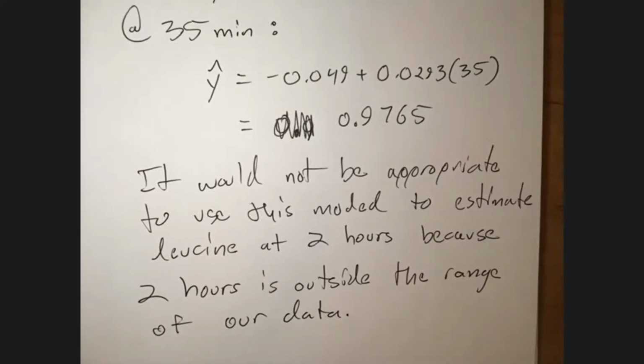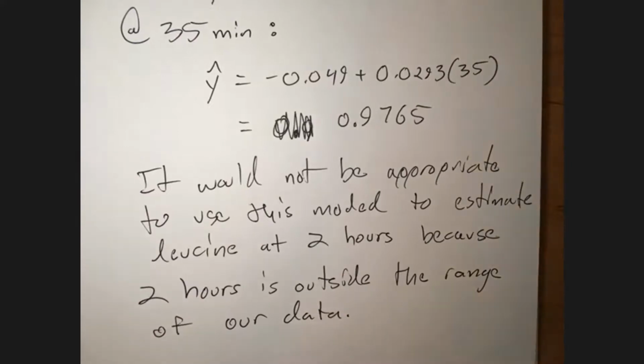It's outside, and so we shouldn't rely on this. For the same reason we shouldn't expect the temperature in August to be 220 degrees.